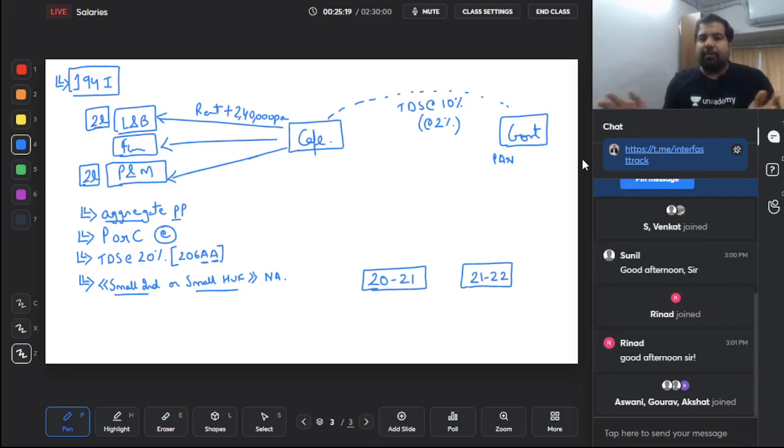And quickly recapping this section, everyone watch out. TDS section 194I, this is basically what? You're renting land and building, plant and machinery, furniture, and you're paying rent of more than 2,40,000 aggregate per person. What does it mean? If you're paying the same person 2-3 rents, you have to aggregate it. If it's more than 2,40,000 per person, then TDS will apply at the rate of 10%, plant and machinery 2%. It's on payment or credit, whichever is earlier, because the government is in a hurry. So whichever is the earlier date will be the relevant date, and TDS is at the rate of 20% as a punishment if you don't disclose your PAN number. Small individual, small HUF, rejoice, be happy, because you don't have to be subject to this TDS provision.